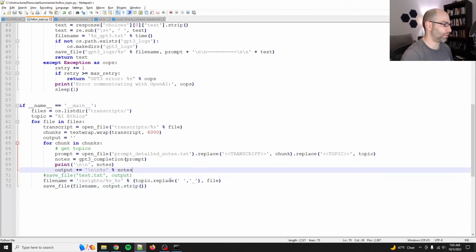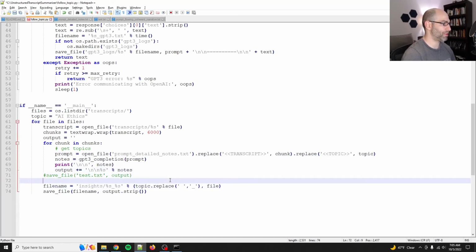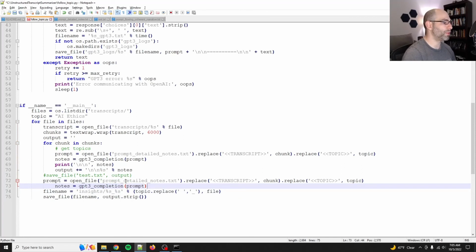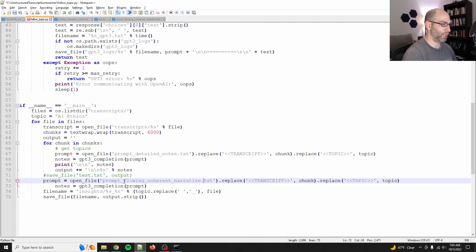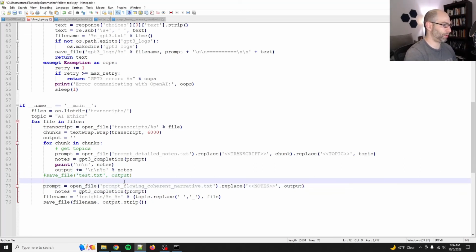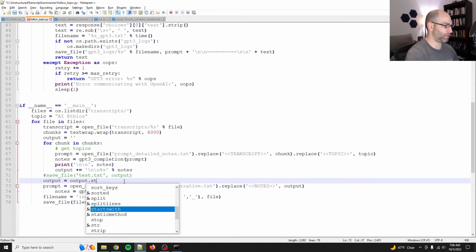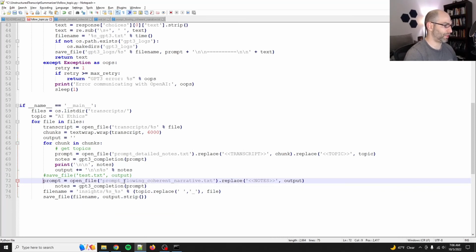Oh wait, no, this is just the notes. I still need to run this final prompt. Ha! I know what I'm doing, I promise. Okay, prompt, and the prompt name was flowing coherent narrative. And we're going to replace notes with output. I probably could change that, whatever. And actually here, we'll do output equals output dot strip. No, that's fine. We'll just do it here. Save a line of code.